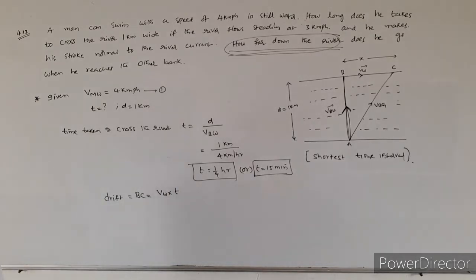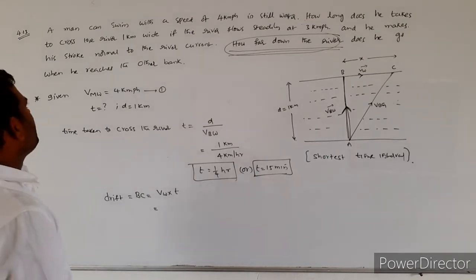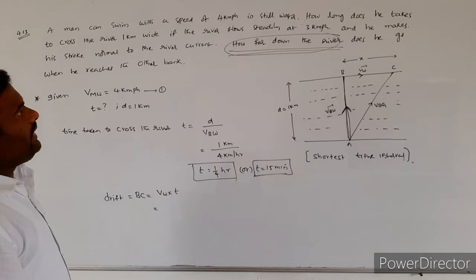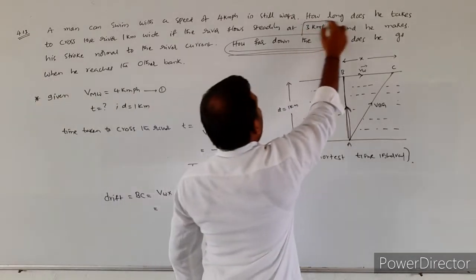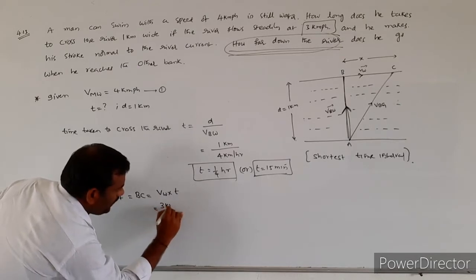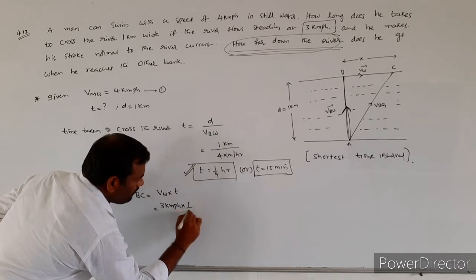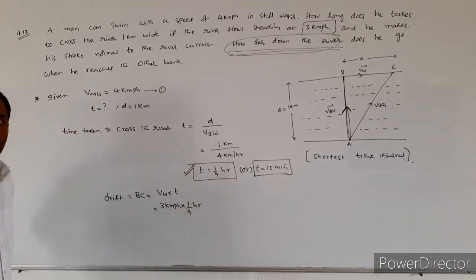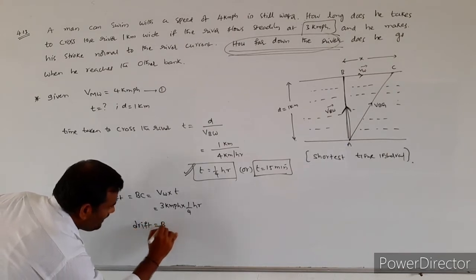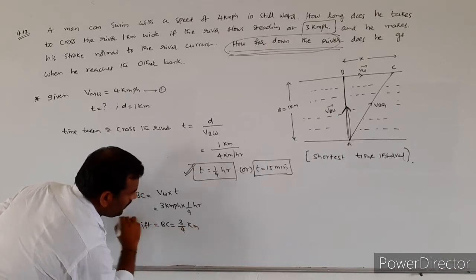The velocity of the water they mentioned clearly is 3 kilometer per hour, into time, which is 1/4 hour. Therefore, drift BC is equal to 3/4 kilometer.